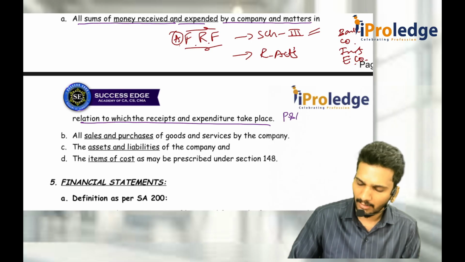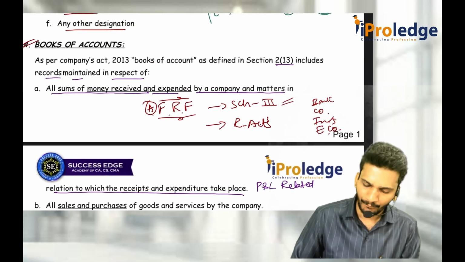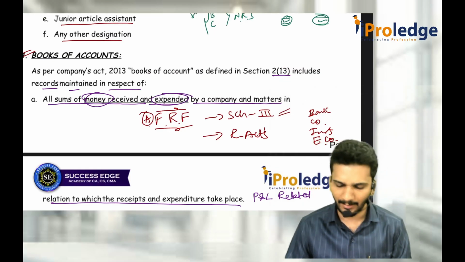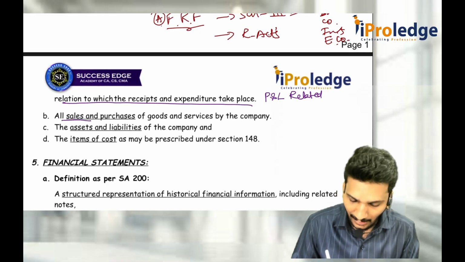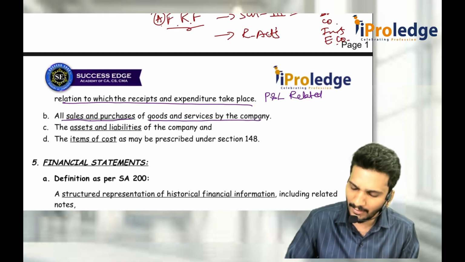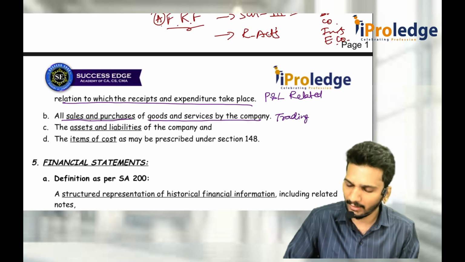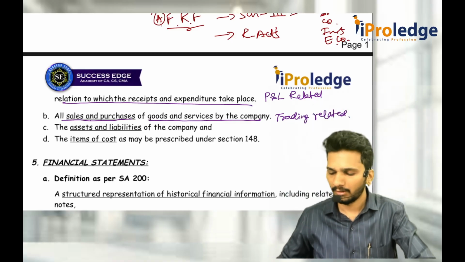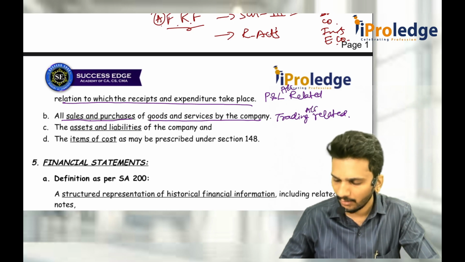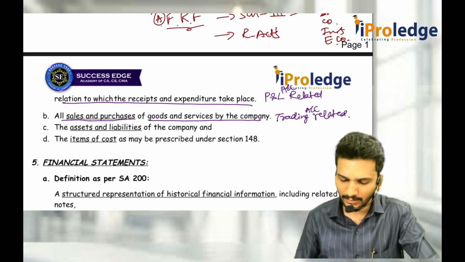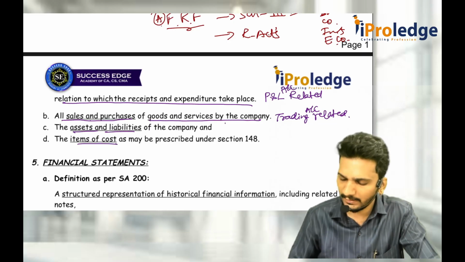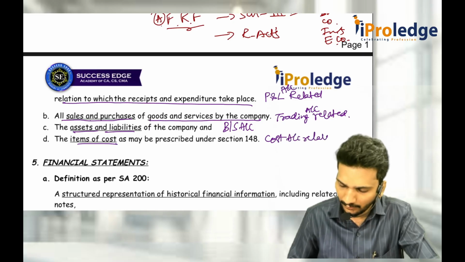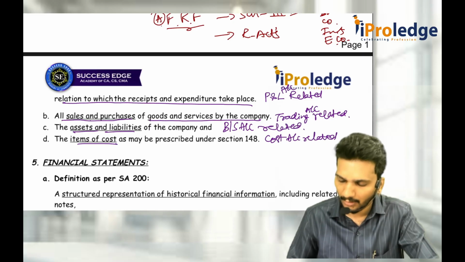That means they are talking about P&L related. So sums of money received as well as money expended. That means P&L right side, P&L left side, debit and credit side. Then all sales and purchases of goods and services by the company. That means trading related. Whatever entry you make with respect to trading, supporting the trading account, this is the P&L account and this is the trading account. That is called books of accounts, as are assets and liabilities and items of cost. This is balance sheet accounts related and this is cost account related. This is what we call books of account.